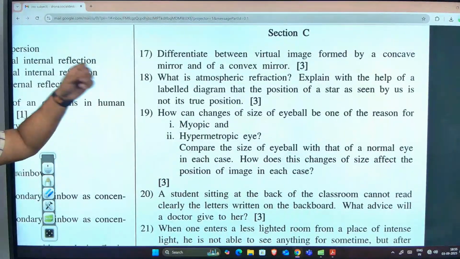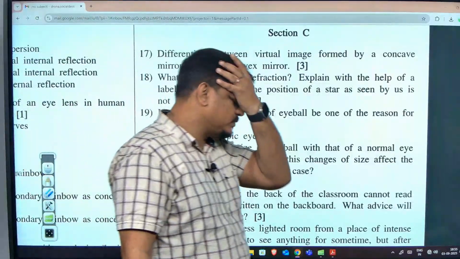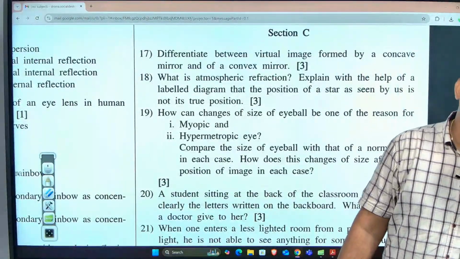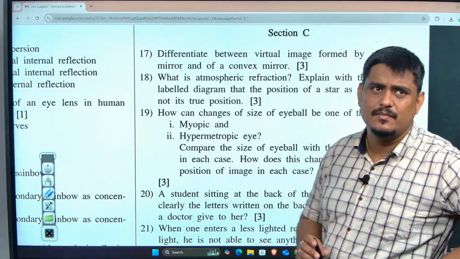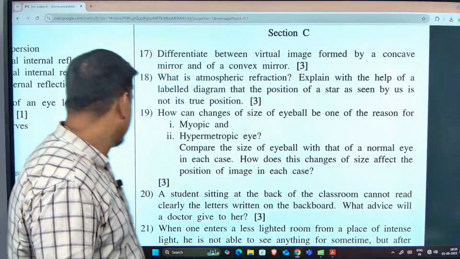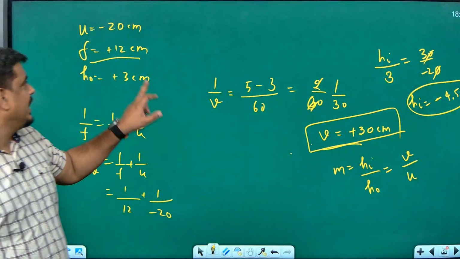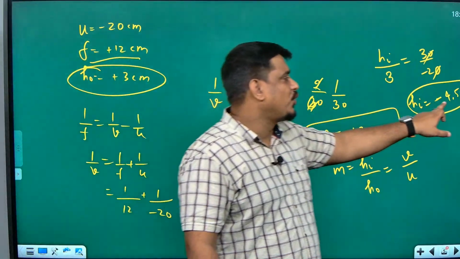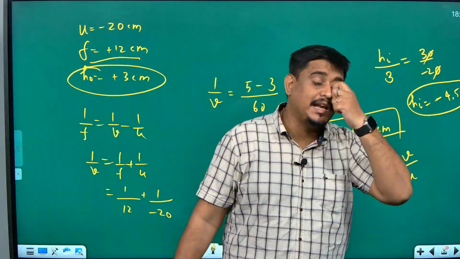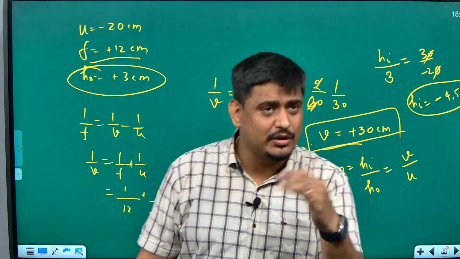A question has come. Yeah, tell me, Preetham. Sir, how to find whether the image is diminished or enlarged? See, man, ho is 3 centimeter, hi is minus 4.5. Can you not say it is enlarged or diminished? 4.5 is more than 3 or less than 3, Preetham?